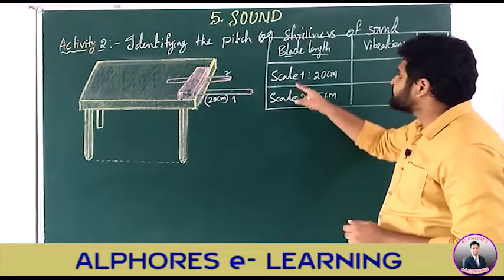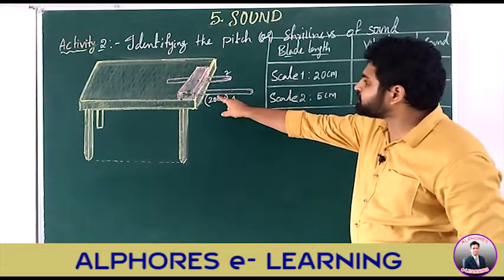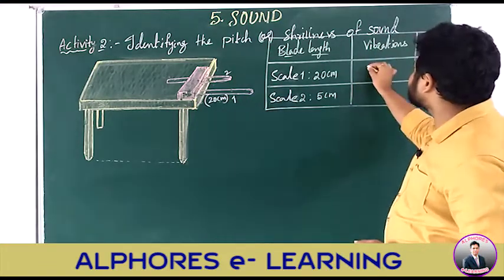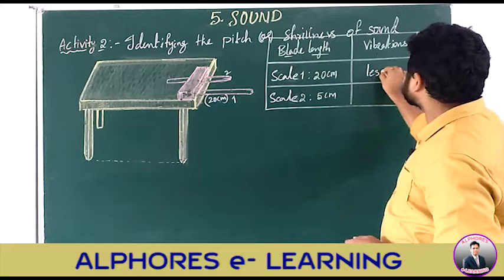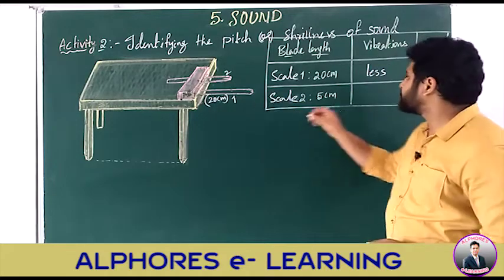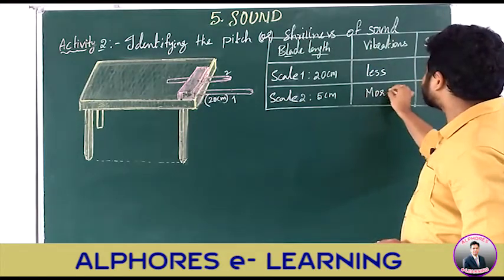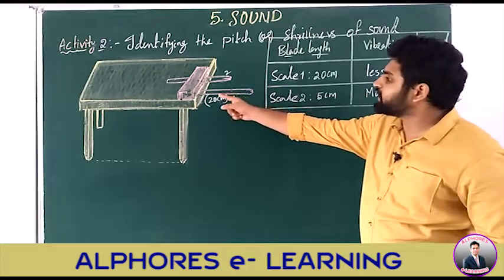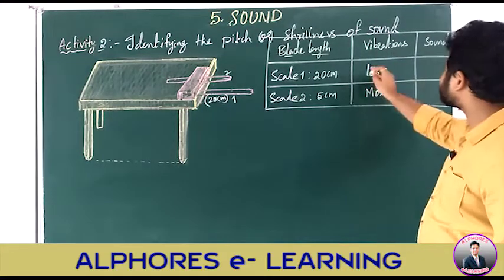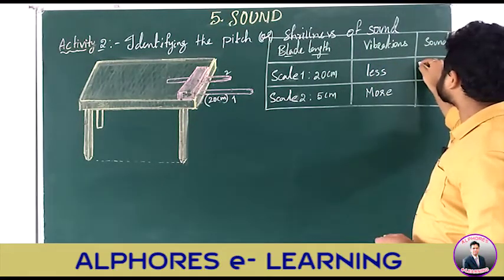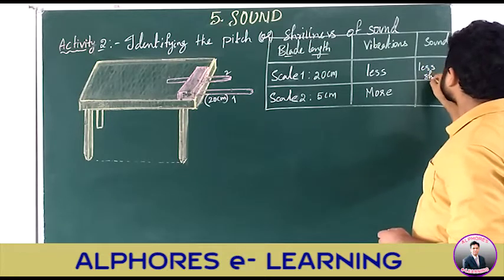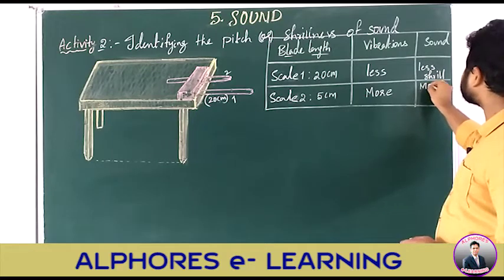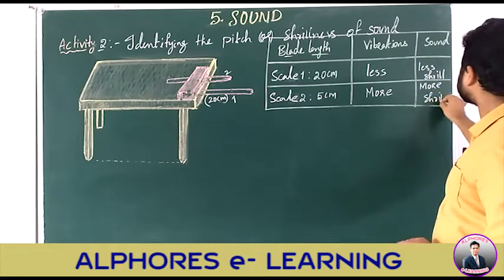Let's say scale 1, which has 20 centimeters outside the table, made fewer vibrations when compared to the second scale, whereas the second scale made more vibrations. The sound heard in the first case is less shrill, whereas in the second case, the sound is more shrill.